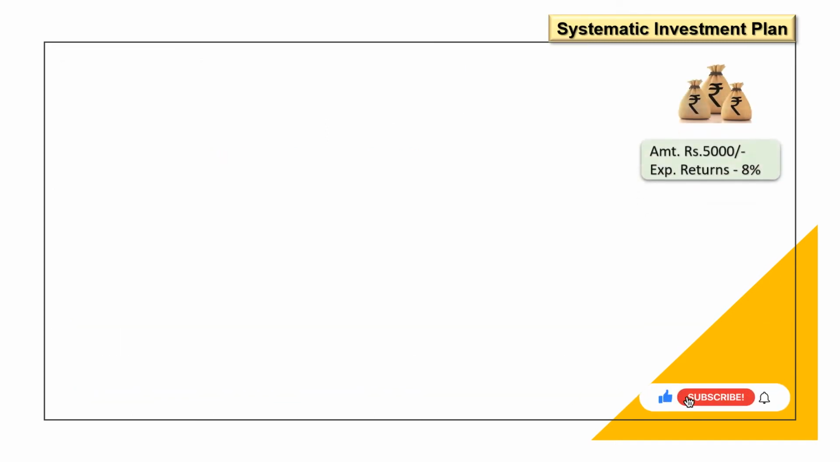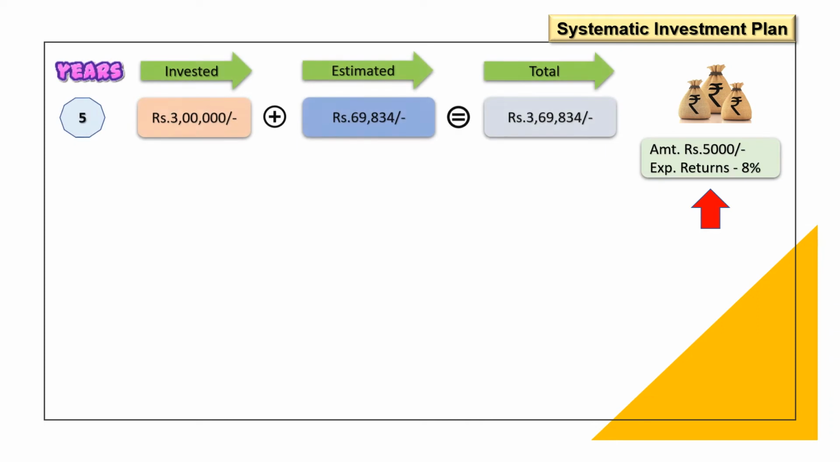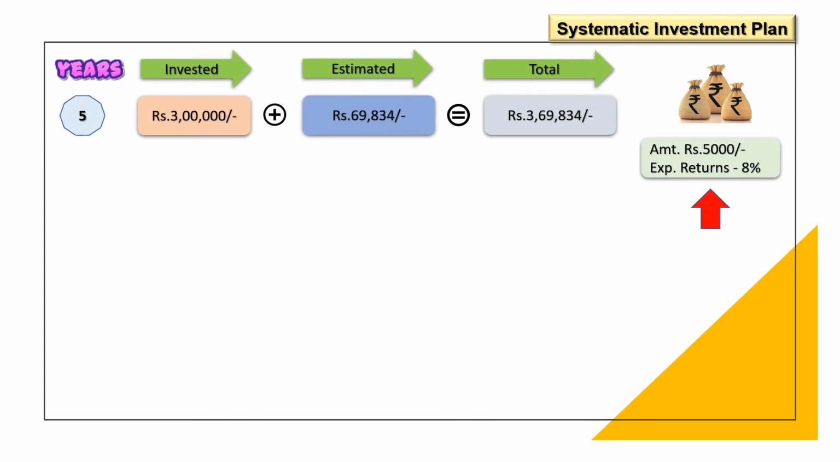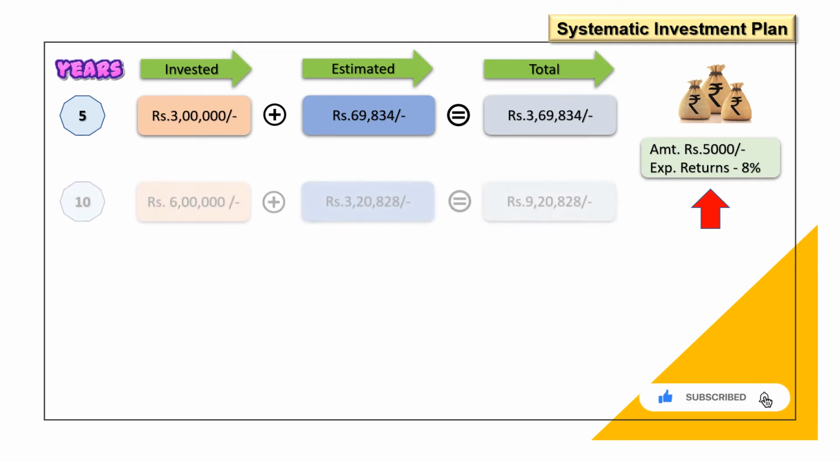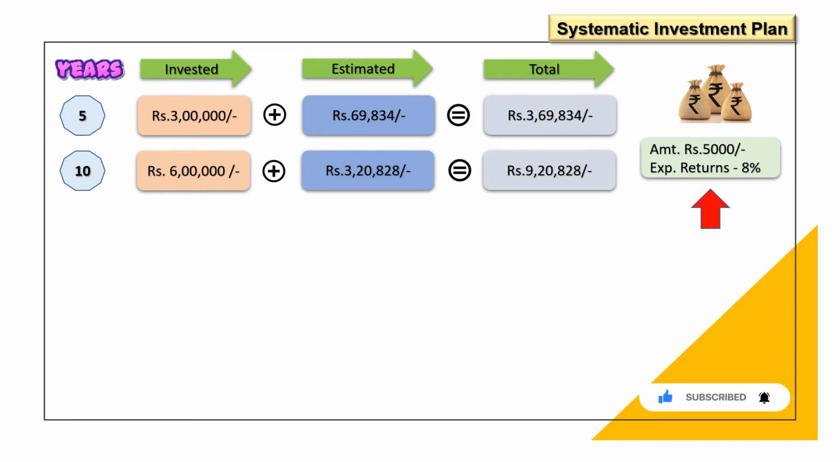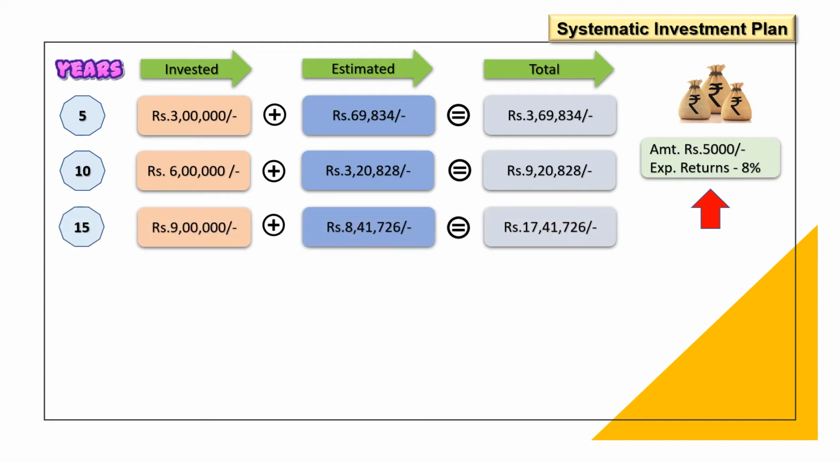So if we invest 5,000 per month as an SIP in this fund with the same expected returns of 8% per year for the next 30 years, what would happen? For 5 years, our invested amount would be 3 lakhs, estimated would be 69,834, and the total including the invested plus estimated would be 3,69,834. For 10 years, the invested amount would be 6 lakhs, the estimated amount would be 3,20,828, and the total would be 9,20,828. For 15 years, the invested amount would be 9 lakhs, the estimated amount would be 8,14,726, and the total would be 17,14,726.